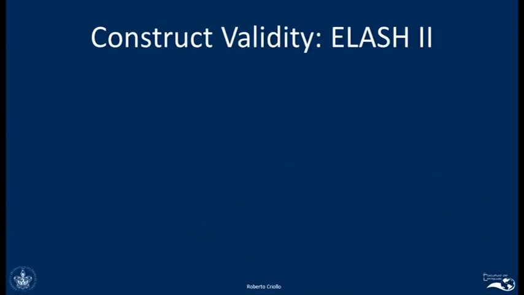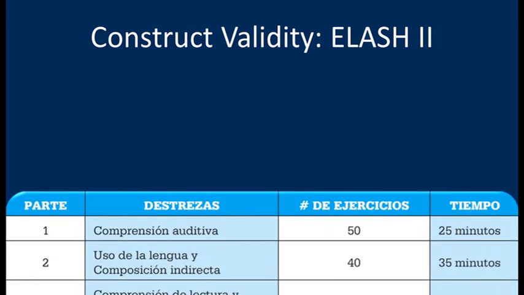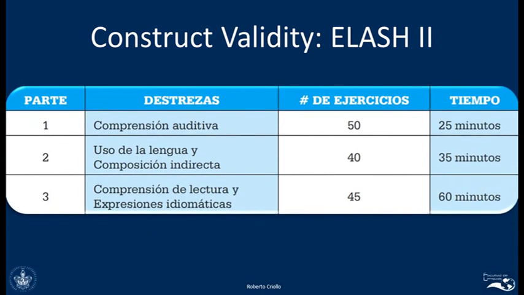Now let's look at some examples to see or to try to compare how construct validity can be different in different tests. Let's get this example from ELAS 2. If you remember, ELAS refers to the English Language Assessment for Hispanic Speakers. Now, this exam, the ELAS, has 3 parts.